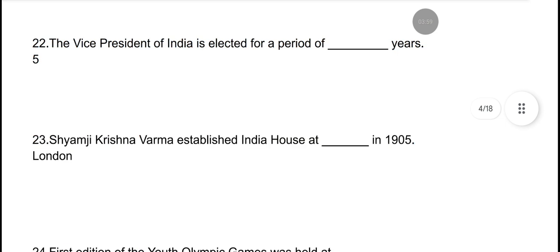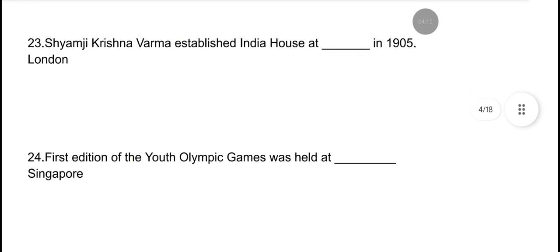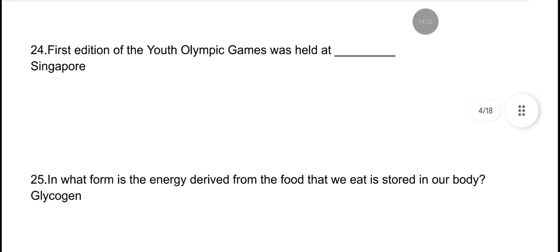The Vice President of India is elected for a period of dash years. Vice President of India is elected for 5 years. Shyamji Krishna Verma established India House at Dash in 1905. India House was established in London. First edition of the Youth Olympic Games was held at Singapore.